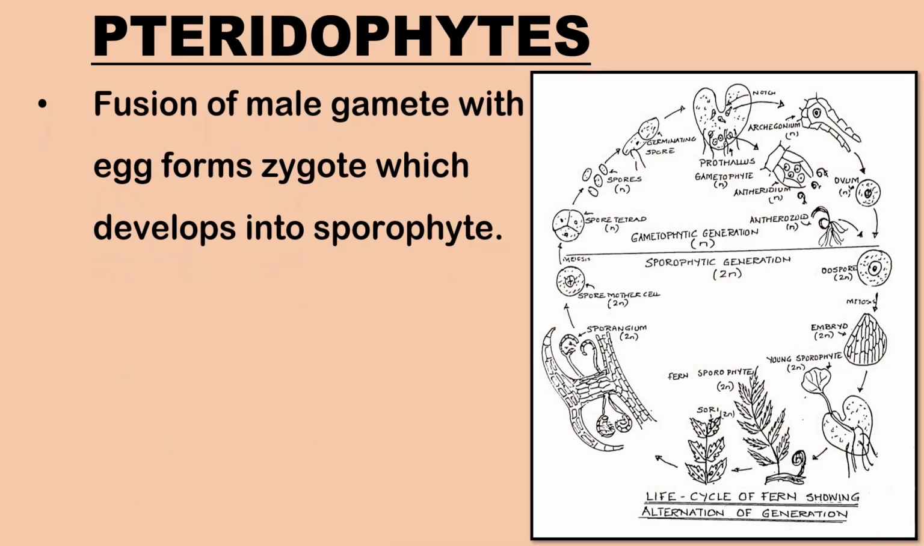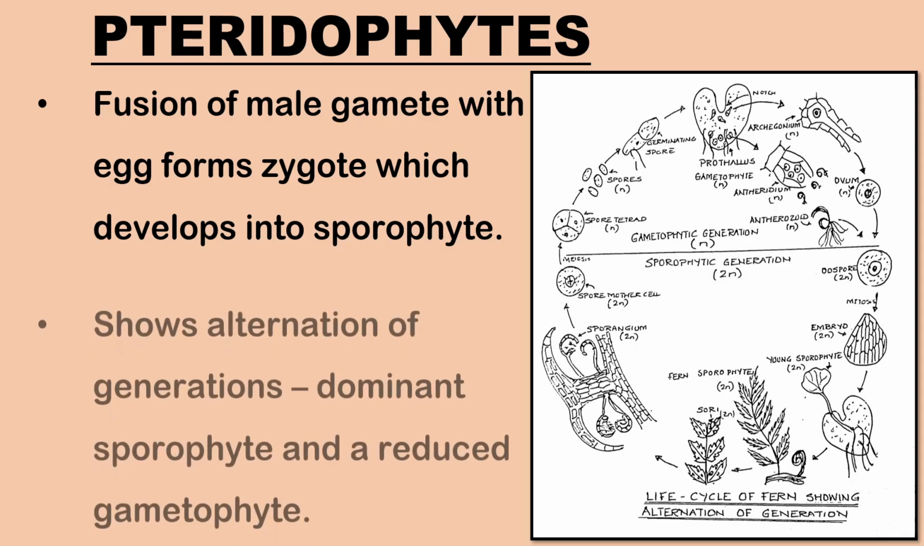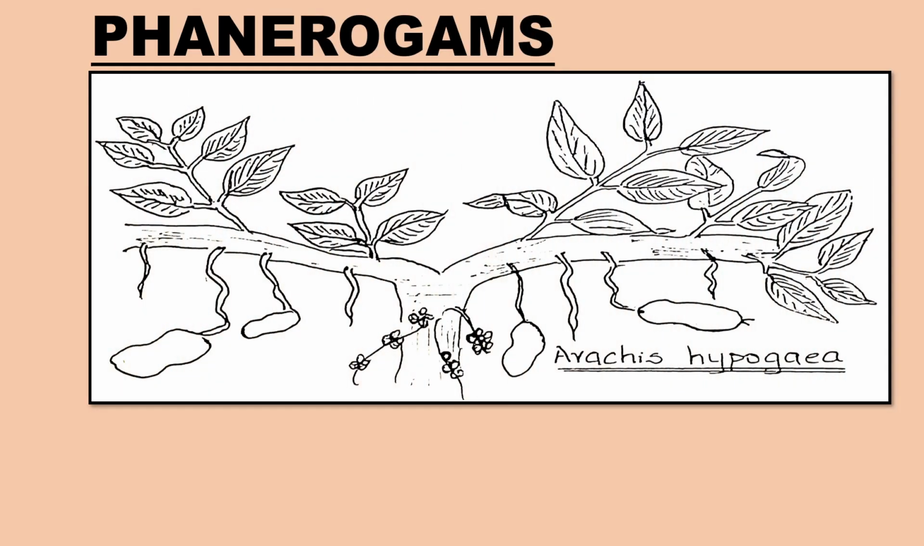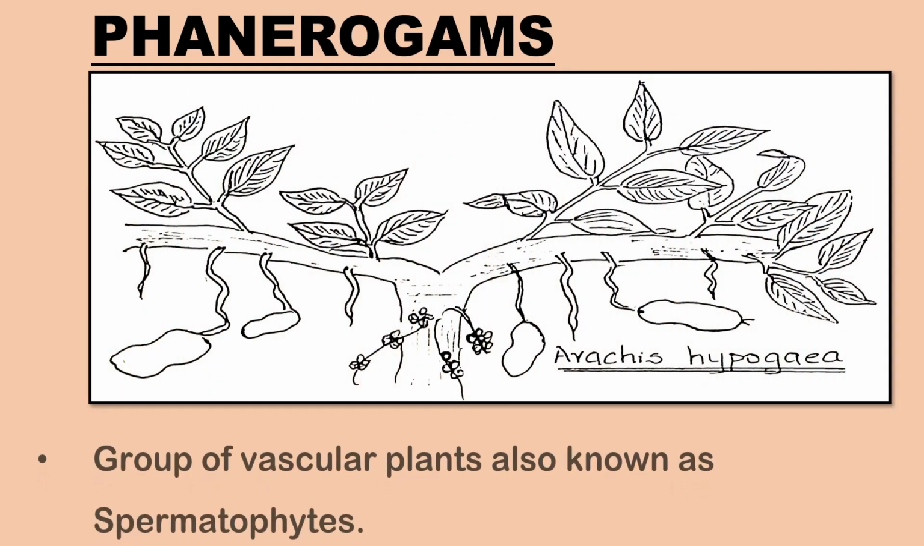Fusion of the male gamete with the egg present in the archegonium results in the formation of a zygote, which ultimately develops into a well-developed sporophyte. Therefore, the life cycle of pteridophytes shows alternation of generations between a dominant sporophyte and a reduced independent gametophyte. Next, let us study about Phanerogams.